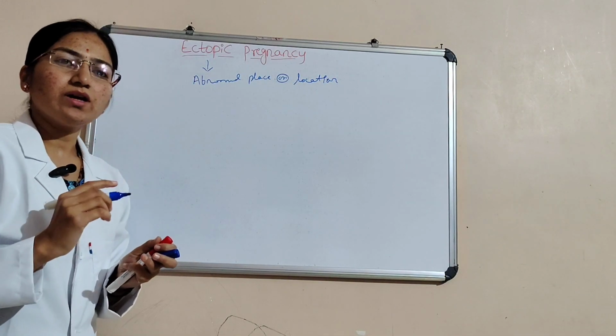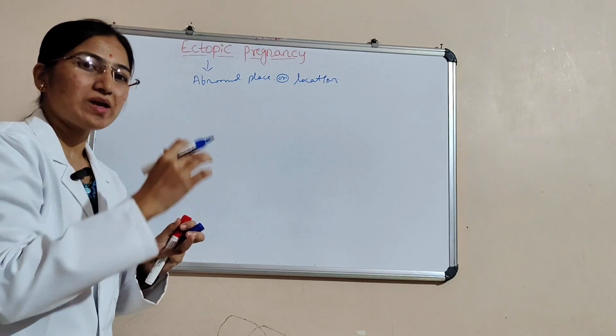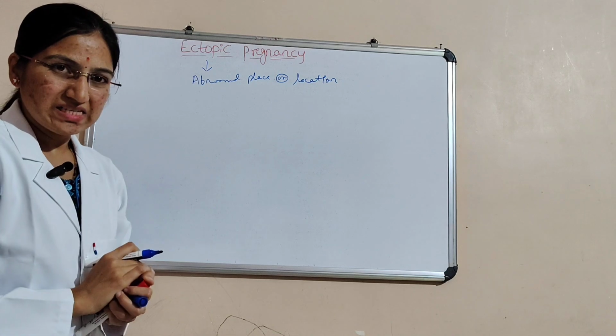For example, an ectopic kidney is a kidney that is located in the wrong place. Like that, ectopic pregnancy.